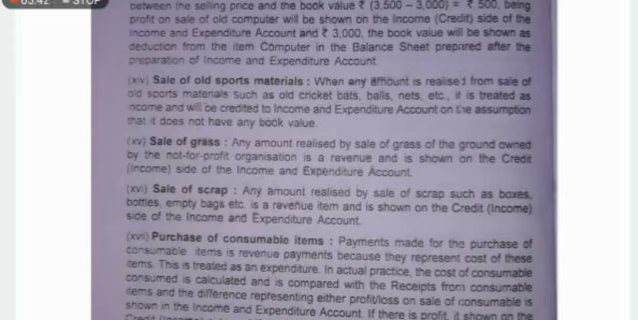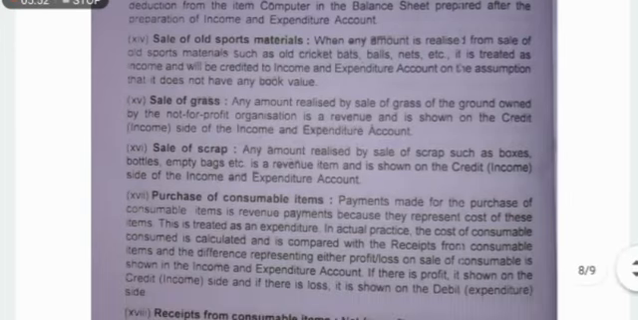So this kind of items, all sports material, are also treated as a revenue item and recorded in the income and expenditure account. Sale of grass. Any amount realized by sale of grass of the ground owned by the NPO is a revenue and is shown in the credit side of the income and expenditure account. So sale of grass doesn't mean any extraordinary thing.